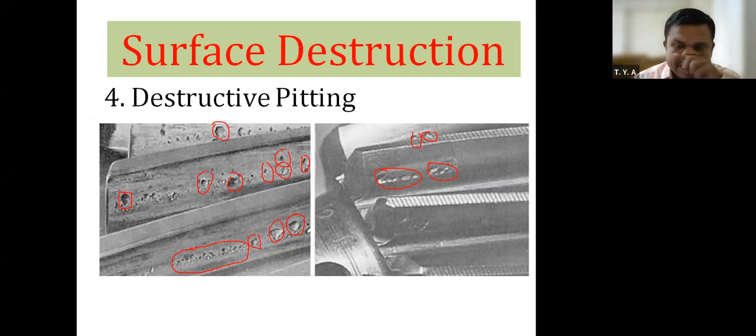Now, how will destructive pitting occur? First of all, initial pitting will occur. That is, first the size of the hole will be small, and then after continuous use, the size of the hole increases due to an increase in force or due to a decrease in the surface endurance strength or surface hardness of the gear tooth.